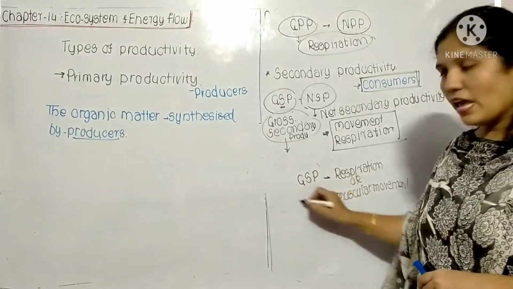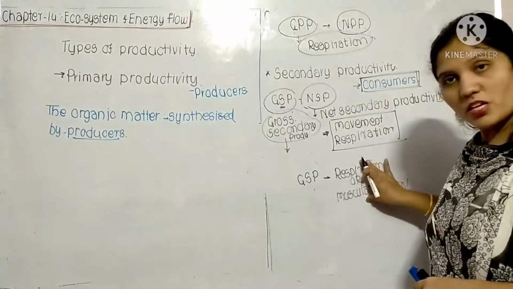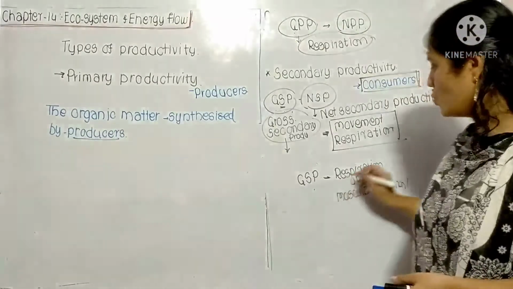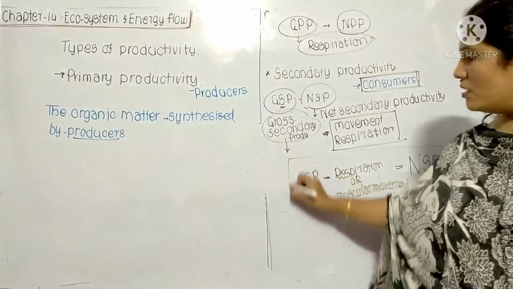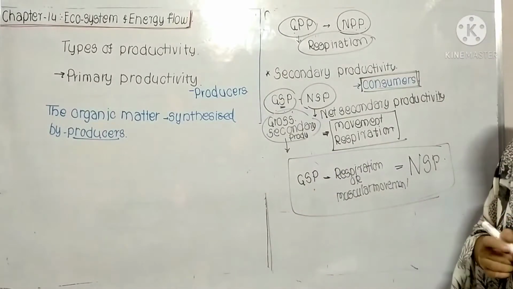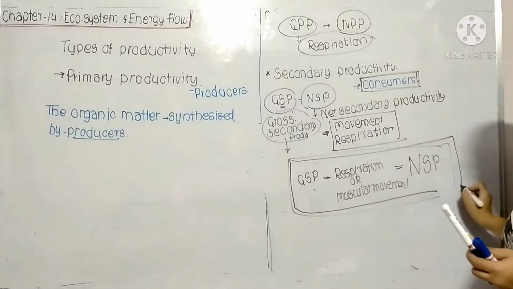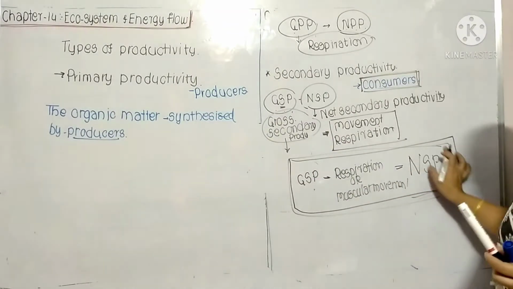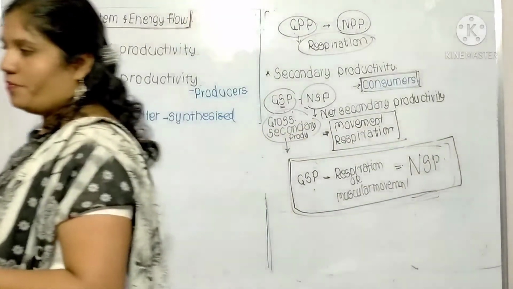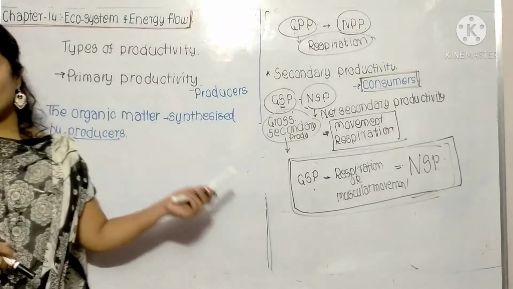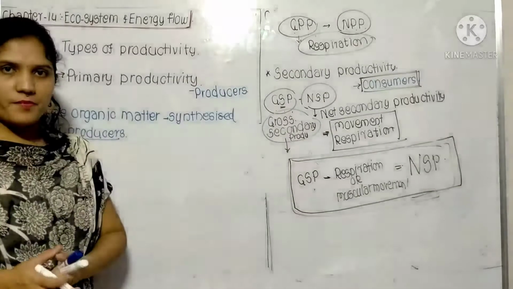From that, there was this much energy, this much biomass, and some biomass was used for respiration and for muscular movement. So what is remaining? That is known as the NSP, net secondary productivity, which means the available biomass for the next trophic level. That is available to the consumer for the transfer to the next trophic level, that is the NSP.